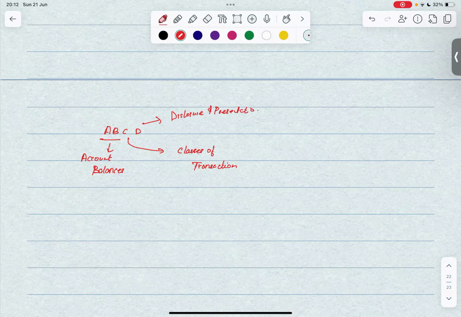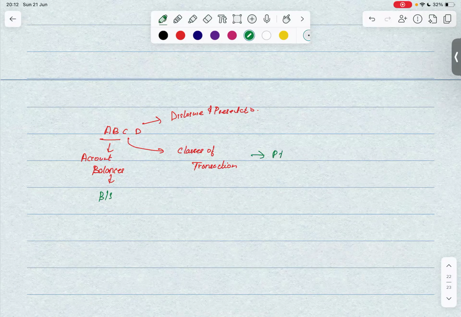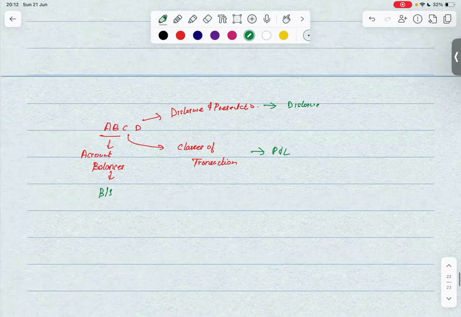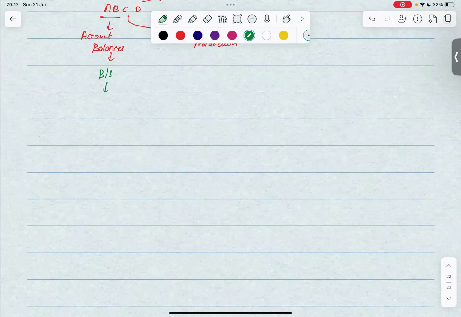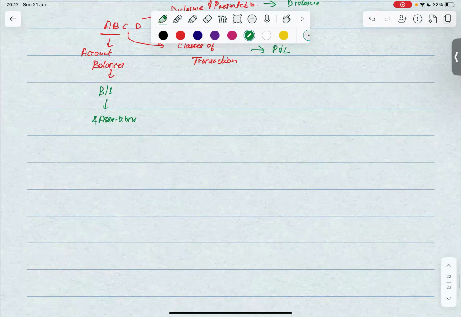Account balances, in simple terms, is the balance sheet. Class of transaction is P&L. And of course, disclosure and presentation is disclosure. For balance sheet, we have 4 assertions. For P&L, that is for class of transactions, we have 5 assertions.